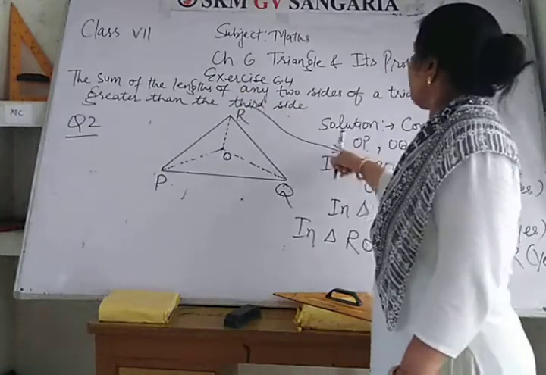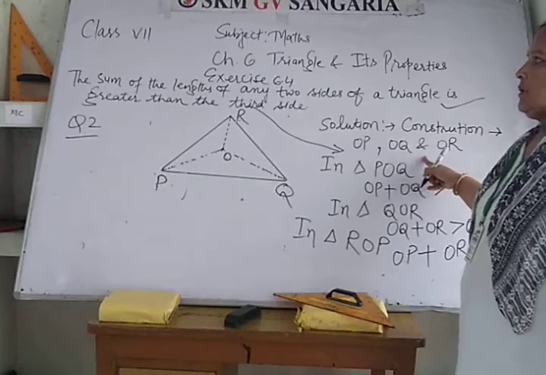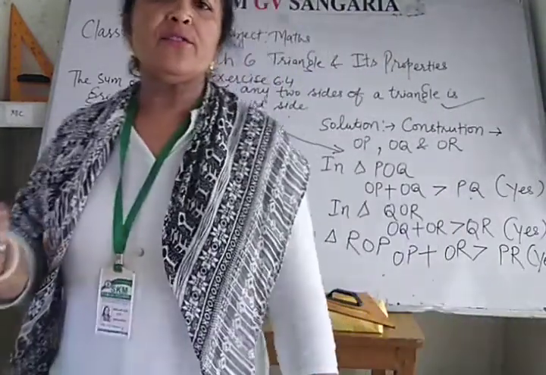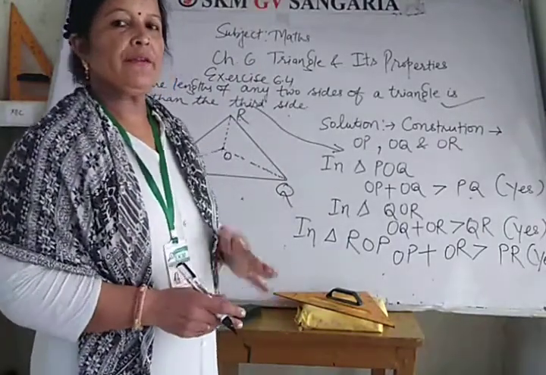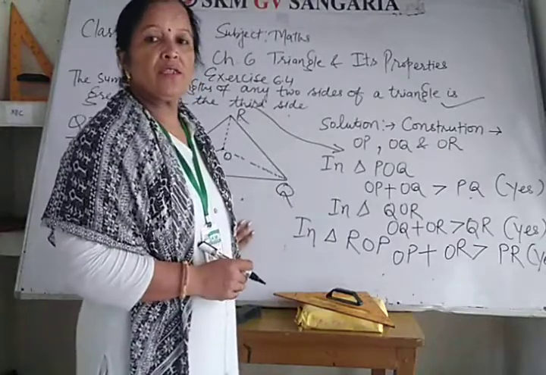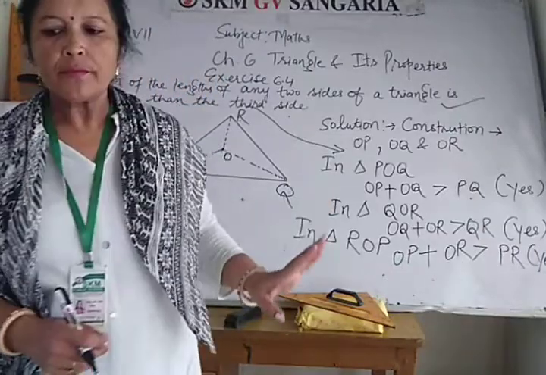This property you have to state after construction: the sum of the lengths of any two sides of a triangle is always greater than the third side. This is one of the properties, and you have to solve the remaining questions based on this property.